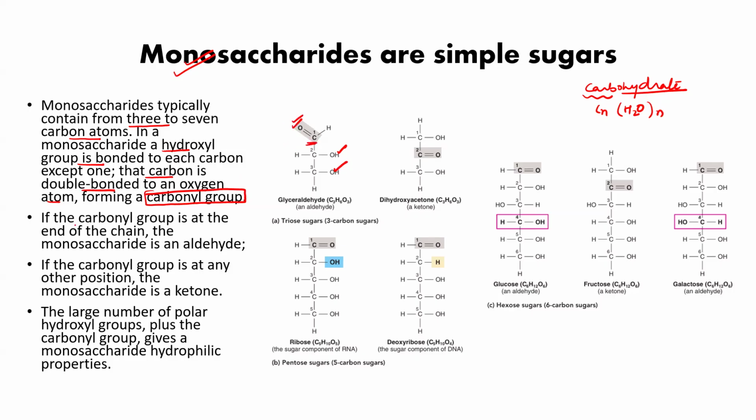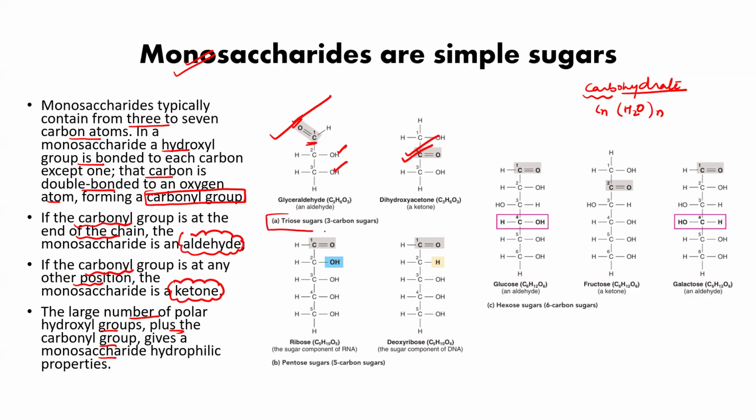Now, if the carbonyl group is present at the end of the chain, you will say it is an aldehyde group. Clear? Just like here, it is at the end of the chain, you will say aldehyde. But if the carbonyl group is present at another position, not at the end, anywhere in between, then you will say this is the ketone position. Ketone. You can see here, this is the ketone. So, two types of monosaccharides we can divide depending upon the position of the carbonyl group: aldose sugar or ketose sugar. Is it clear? Now, a large number of polar hydroxyl groups plus carbonyl groups makes the monosaccharide hydrophilic.